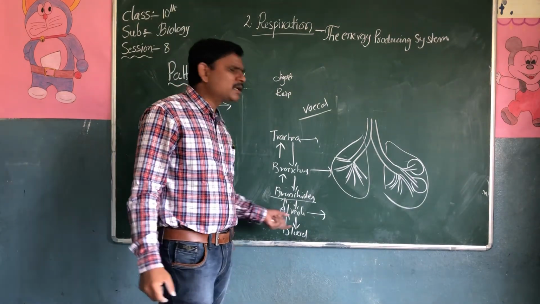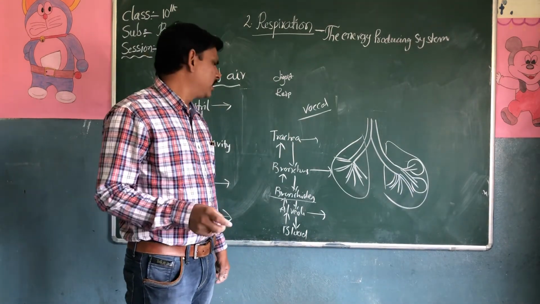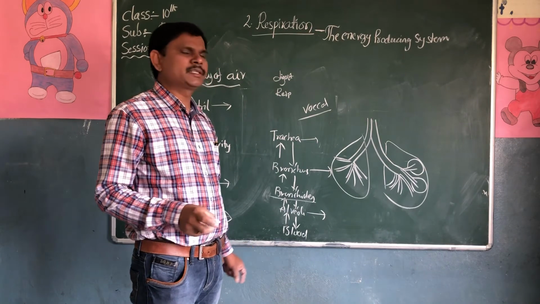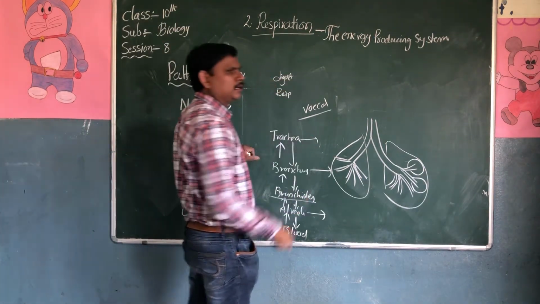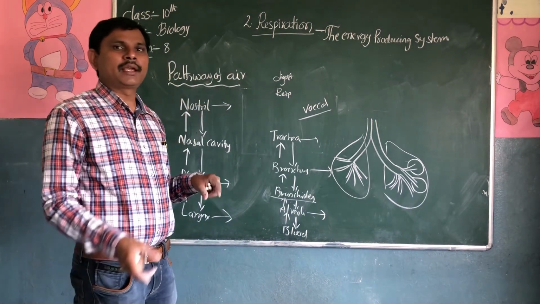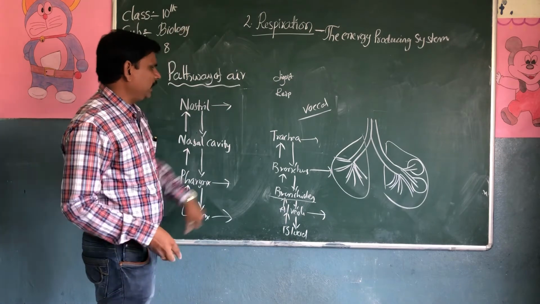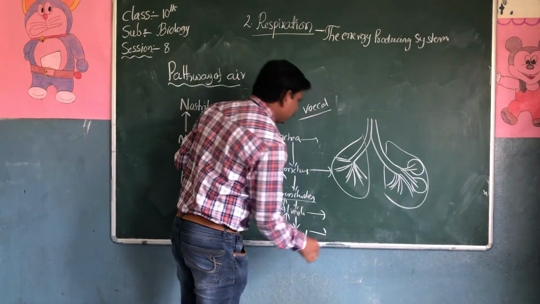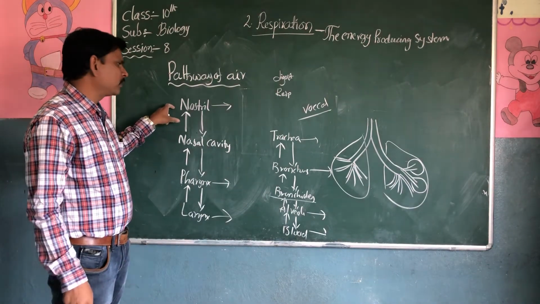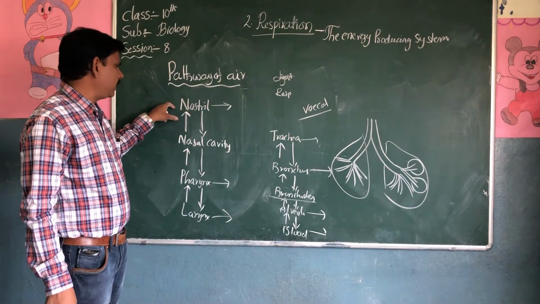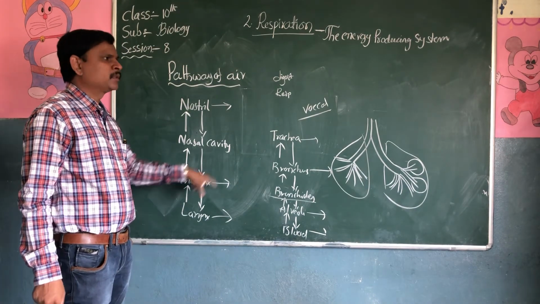Alveoli are numerous sac-like structures. They are very small, and numerous alveoli are present in the lungs. In the alveoli, gas exchange will take place. Finally, blood. When oxygen enters into the lungs by the nostril, the air moves through the nasal cavity, pharynx, larynx, trachea.